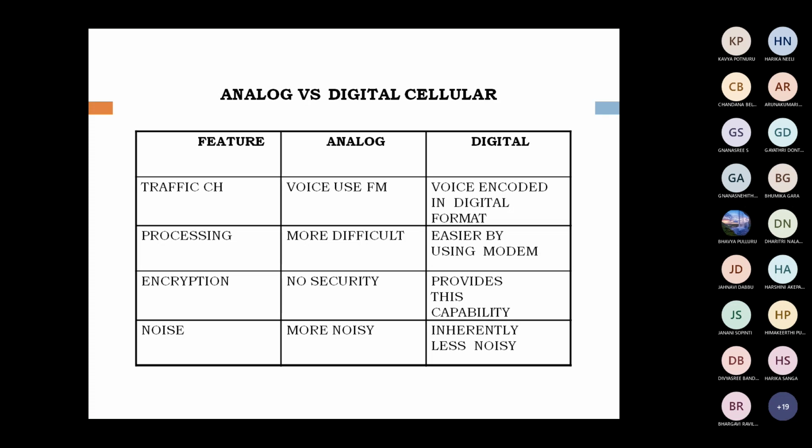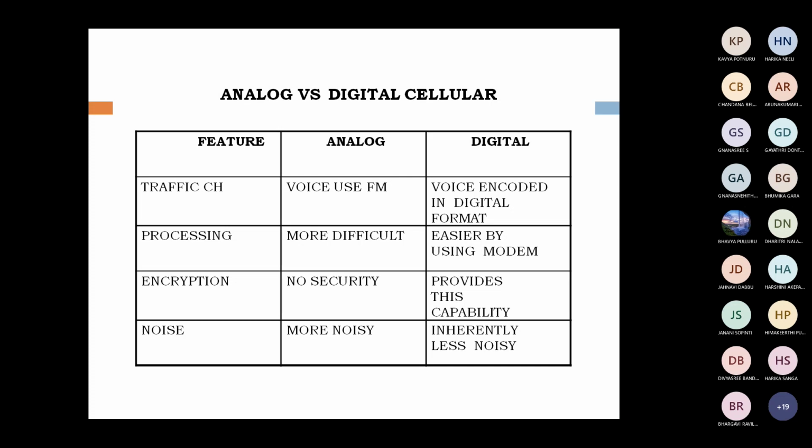Here the first feature we are taking is the traffic channel. Traffic is nothing but how to transmit data or voice. In the analog cellular system, we use FM, that is frequency modulation, to transmit voice. But in digital, voice encoding techniques are used to transmit voice and data.